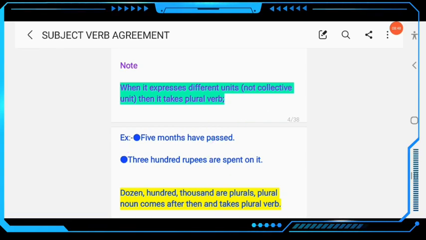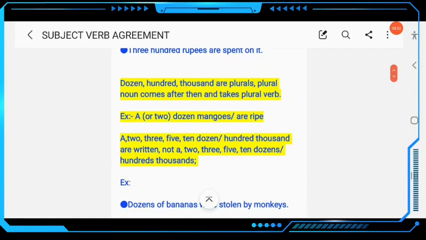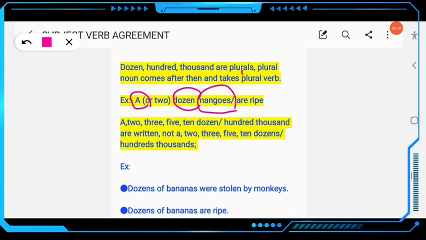300 rupees are spent on it. Clear? Then next, dozen, hundred, thousand are plurals. A plural noun comes after them and takes a plural verb. So here, a dozen mangoes, don't write a dozen mango. A dozen means plural. Mangoes is also plural, and the verb is also plural, are ripe.